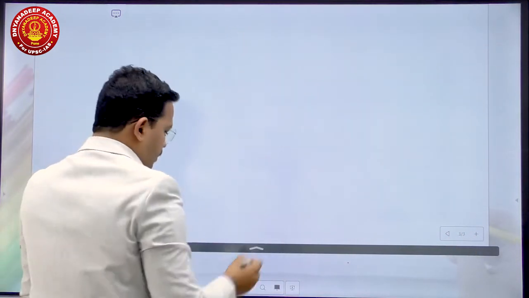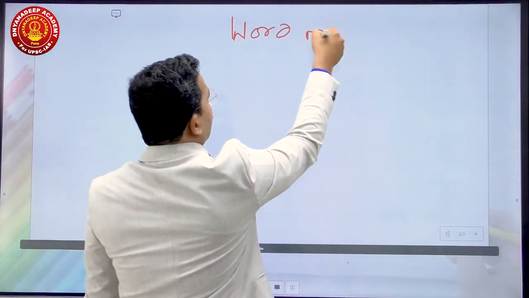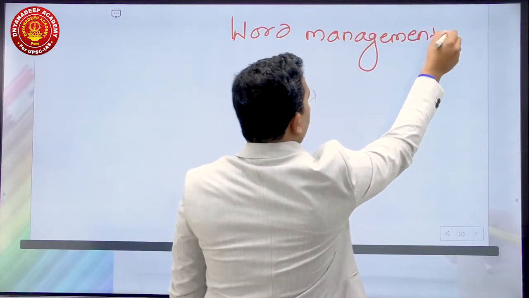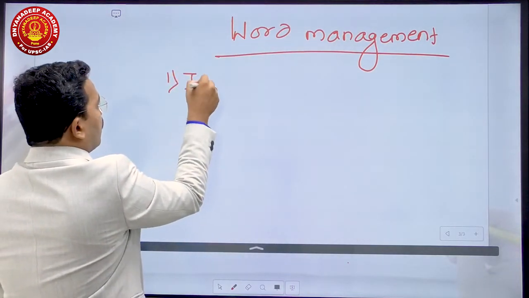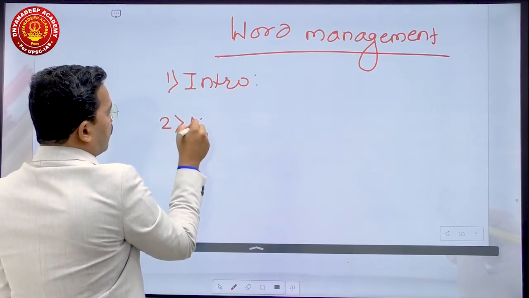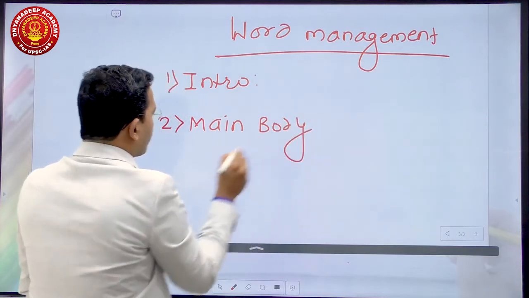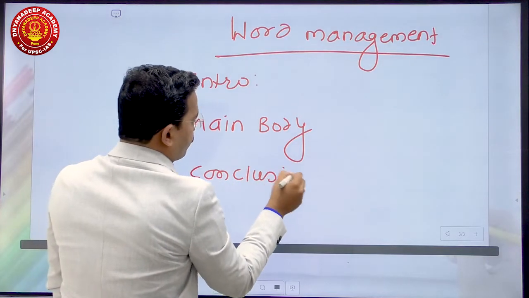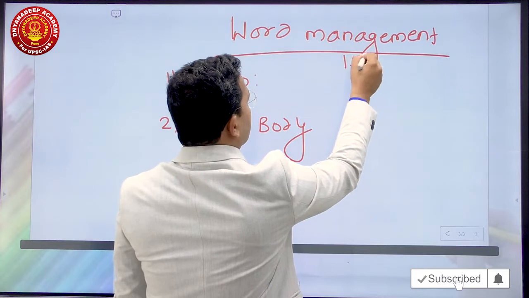Now, here remember, we are going to study about word management of the structure of your answer. Let us say you are writing an answer of 150 words.